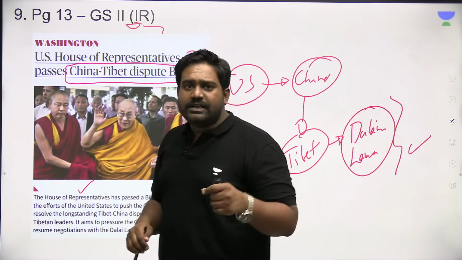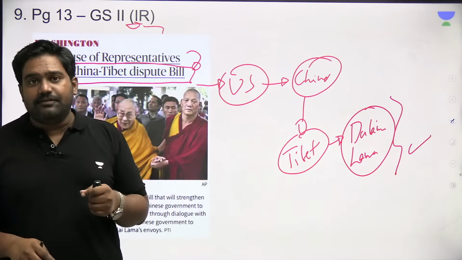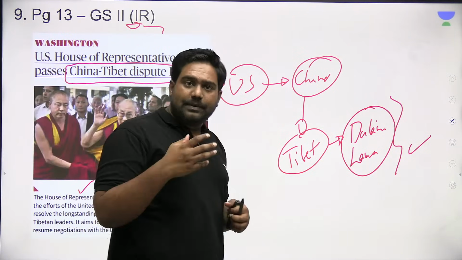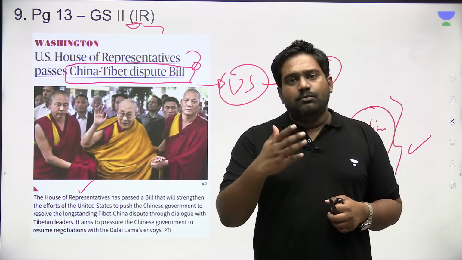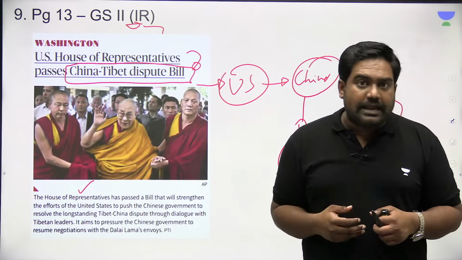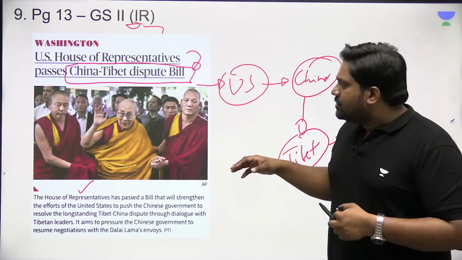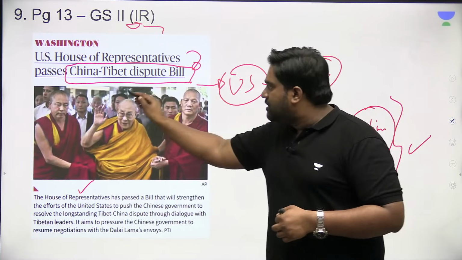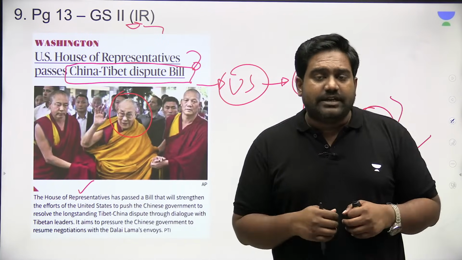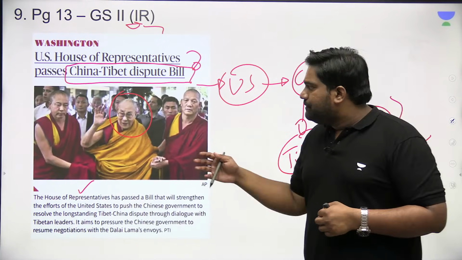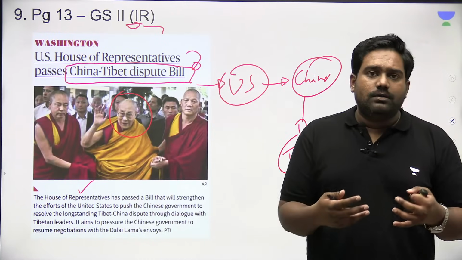As you know, China annexed Tibet by force in 1950. It crushed an uprising in 1959, and since then Tibetan Buddhists have been pushed out of the region. They have taken refuge in India, right? So the Dalai Lama has been sheltered in India along with all the Tibetan Buddhists. They have been given refuge status in India, and they have been lobbying for liberation of Tibet.